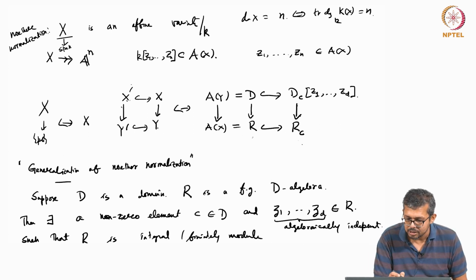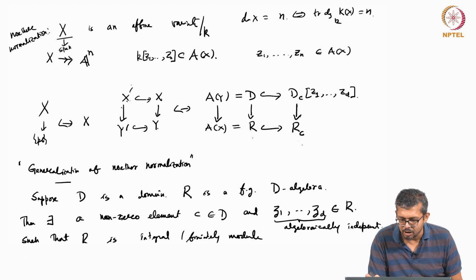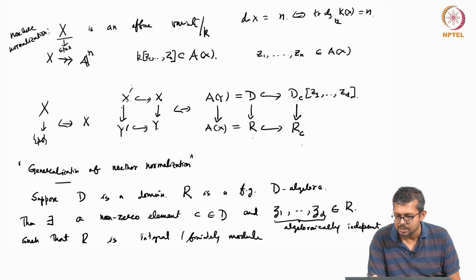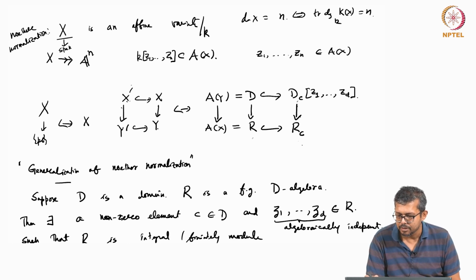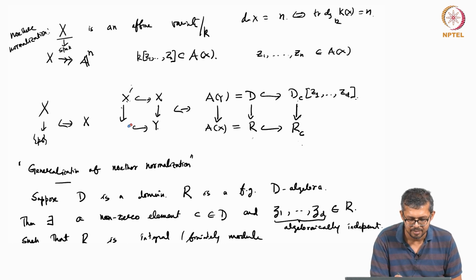Sorry, this is not just x prime. X prime is DC. Sorry, this is not just y prime. This is y prime with Z1, Z2, Zd. So that means y prime tensor with AD, right?